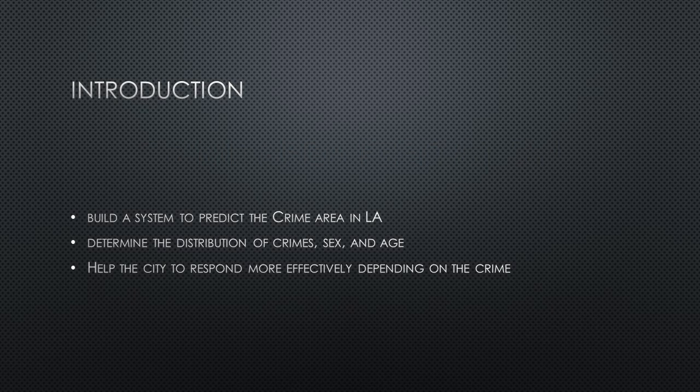The main goal of the team project is to build a system to predict the areas in LA where crime is highly concentrated so that police reduce the call times and focus more on certain areas. In addition, the purpose of the project is to determine the distribution of crime, sex, and more in order to respond more effectively depending on the crime.